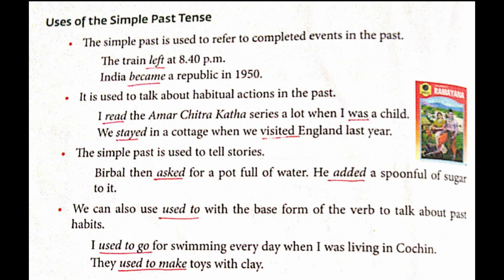Next one. In the same sentence, students, we are having one more, that is was living. Was living is what? Past continuous tense. Okay, if you want, you can underline and write past continuous tense over there. Next one. They used to make toys with clays. So underline used to make. So here the rule is of what? Used to. Where it is being used? When you talk about past habits.